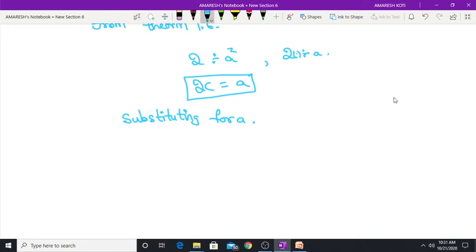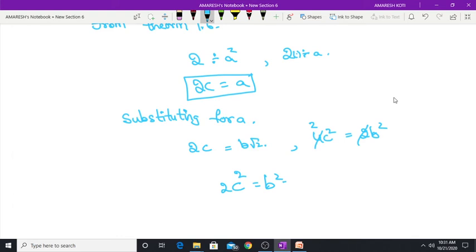So 2c equals a, and a equals b root 2 given now. So squaring on both sides gives 4c square equals 2b square. So 2s are 1s, which gives 2c square equals b square. So this is what we got.